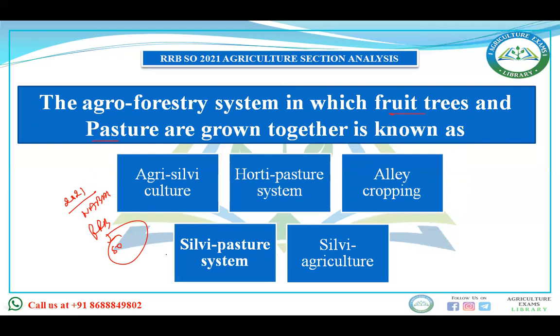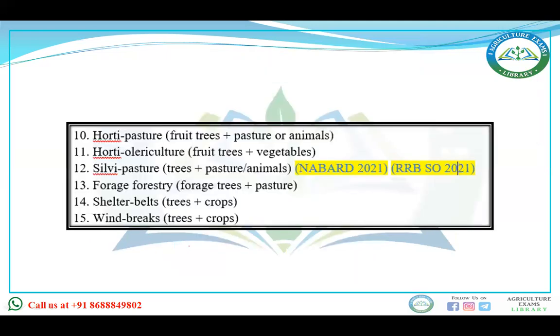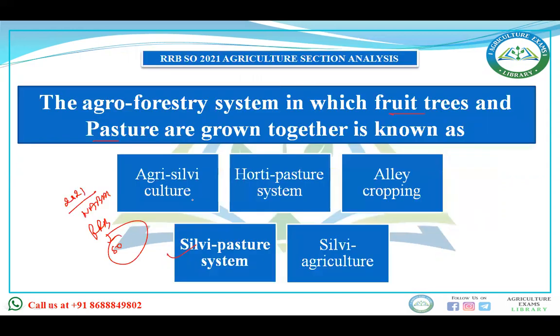Okay, you see, horticulture, fruit trees plus pasture enables this. Olericulture, fruit trees plus vegetables. Pasture, trees plus pasture enables forage, forestry means forage and trees plus pasture. Okay, see, then in this question you have seen the question was asked regarding the fruit trees and pasture.